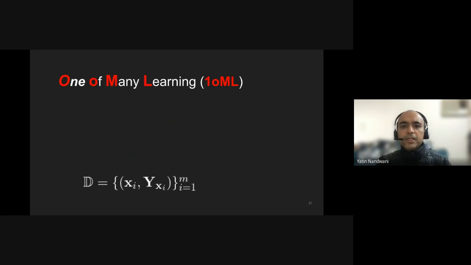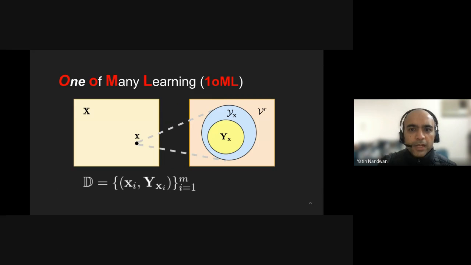So formally, just like any other learning, we are given training data D as a bunch of training samples. But here, for each training input x, we are given a set of correct solutions, Yx. And the task is to learn a function f such that f of x is in this set of correct solutions. That is, f of x is any one of the many given solutions. Now the question is, how do we train such an f? What is an appropriate loss function for training f?